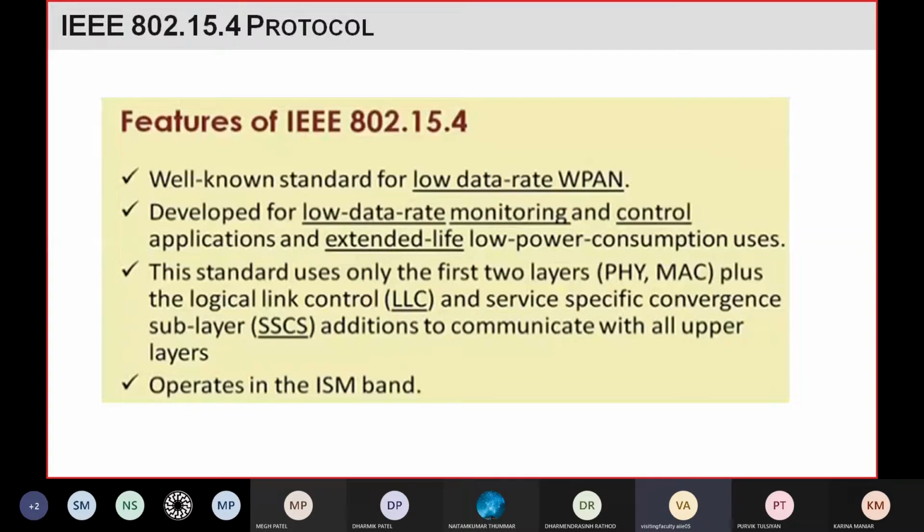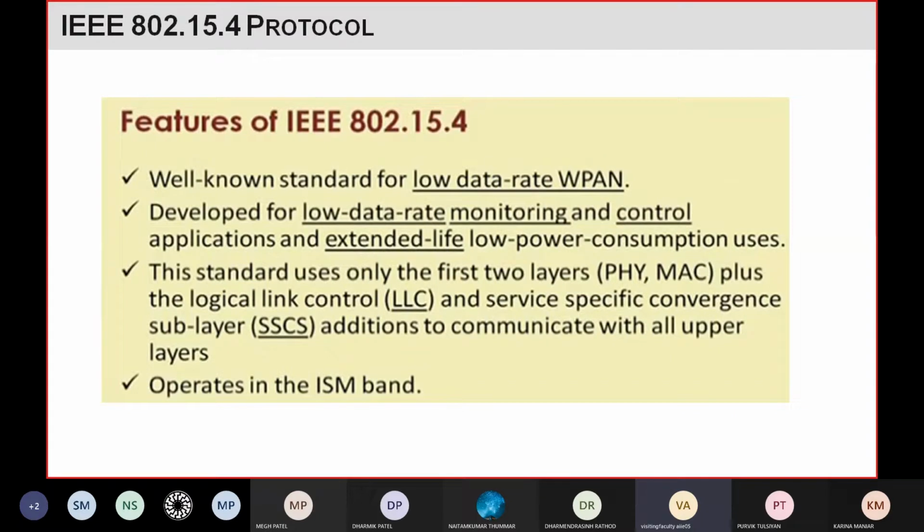The frequency used by this protocol is in the ISM band, right? ISM stands for industrial, scientific, medical band. For some industrial applications, some medical applications, and some research purposes, the government has allocated a band whose center frequency is about 2.4 gigahertz, and the band is about 100 megahertz wide.